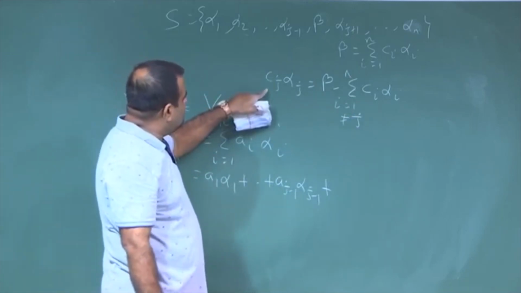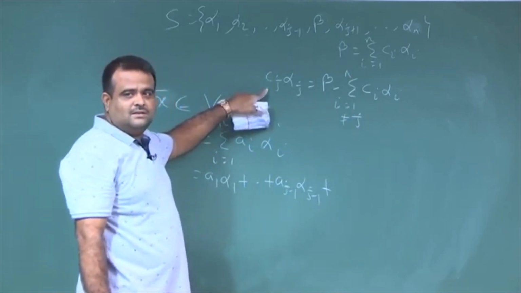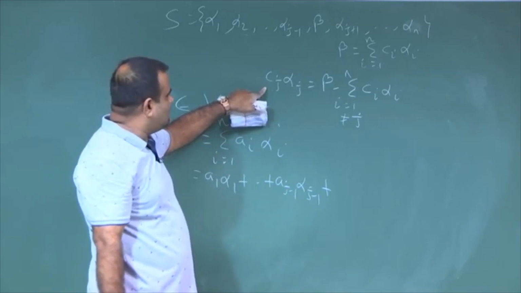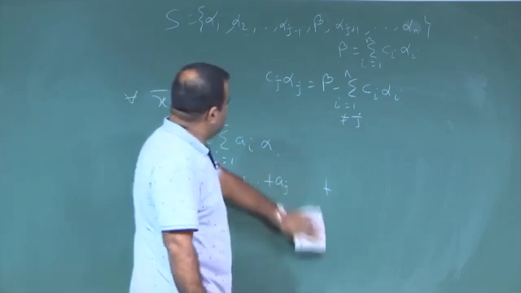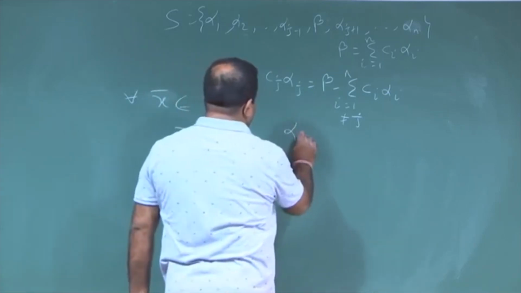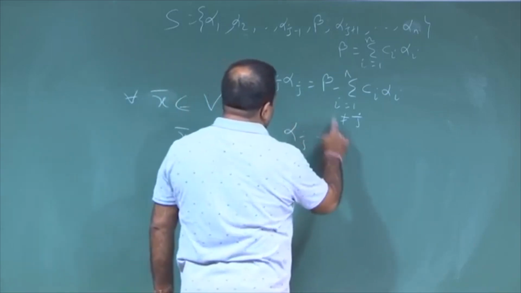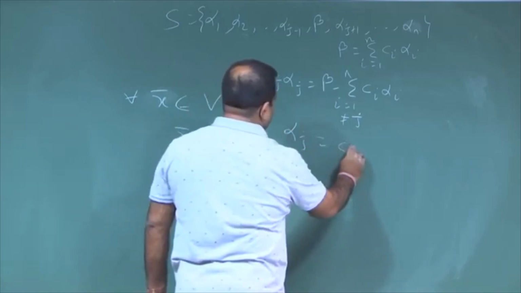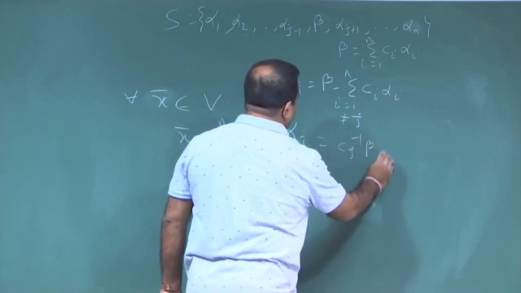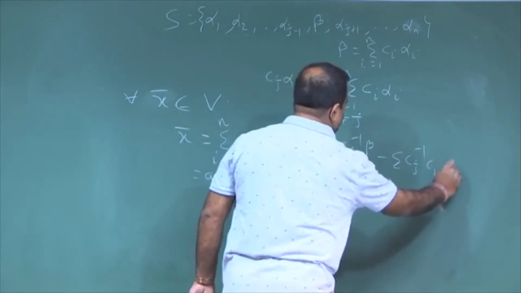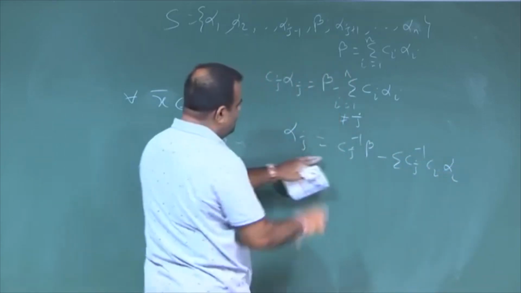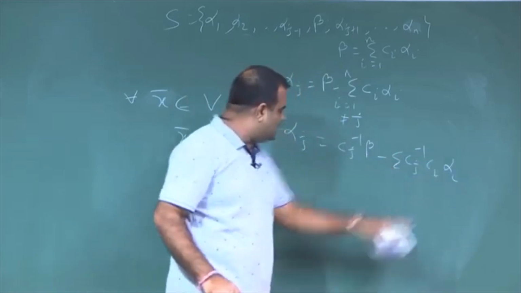Now, C j is a non-zero scalar, so C j has an inverse. If we multiply this by C j inverse, then alpha j is basically C j inverse beta minus the summation of C j inverse C i alpha i. So, alpha j can be written as a linear combination of beta and the other vectors.